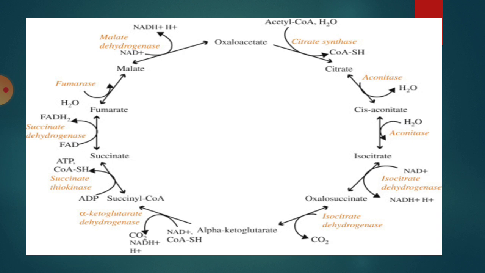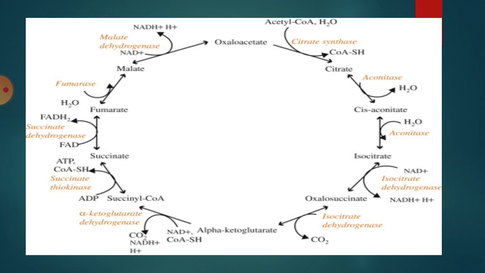This malic acid enters into the last, 10th reaction. It undergoes oxidation 4 in the presence of an enzyme dehydrogenase and it changes into oxaloacetic acid, a 4-carbon compound. This is the final substance of the Krebs cycle. Here 1 NADH2 is formed.